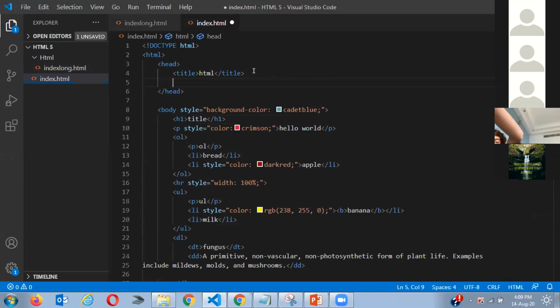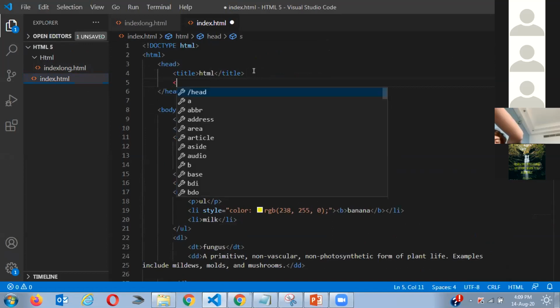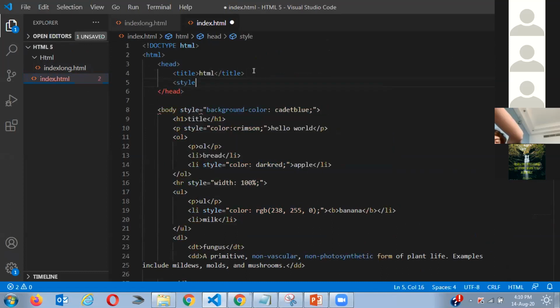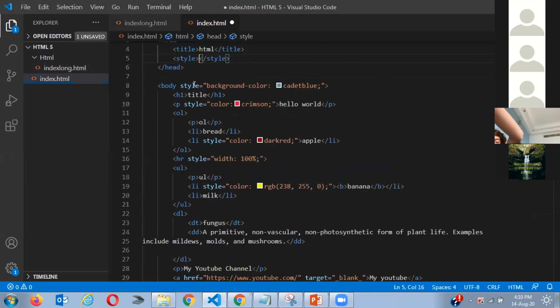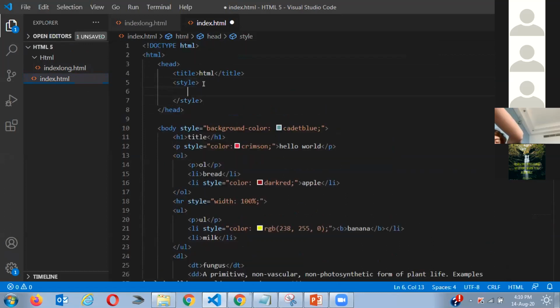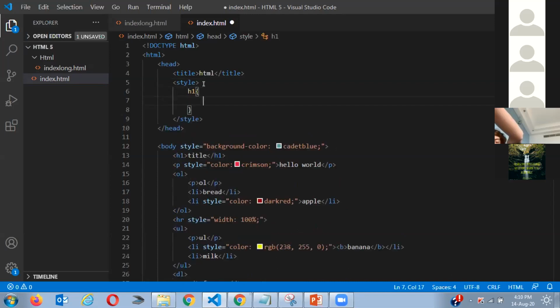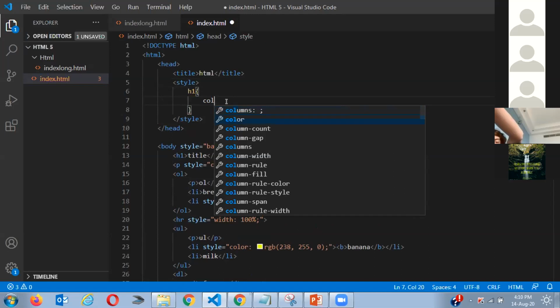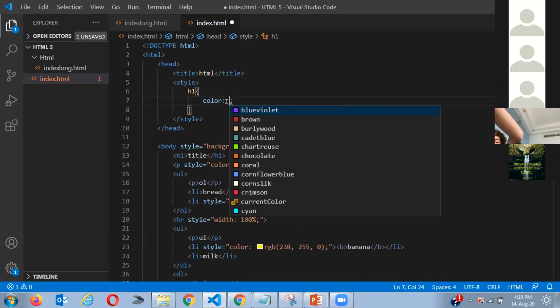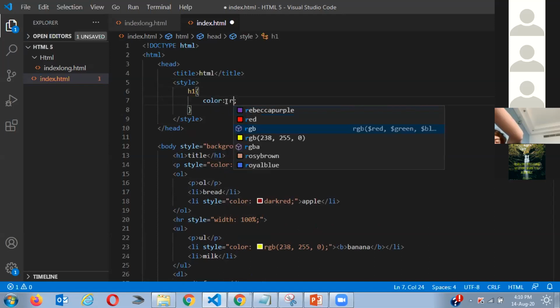Let me recap again. We write here style because I'm linking this with style, and we can do that. And it's much better because if you have 100 of these files, you can all store them in style instead of going to each and every file and making it there. You can all go here. So right here, h1, maybe I write the color RGB.